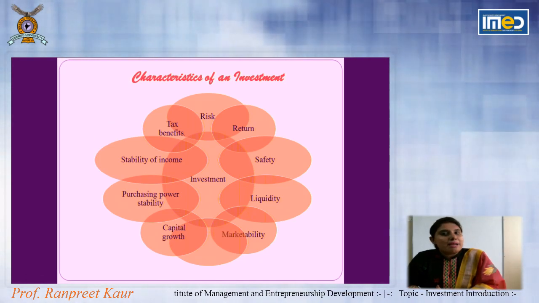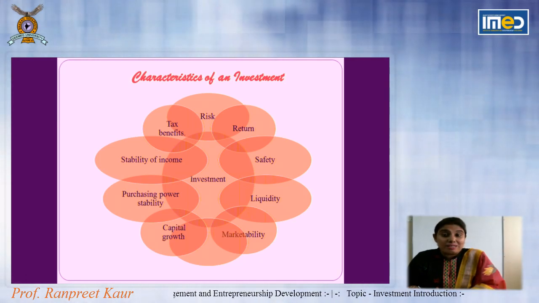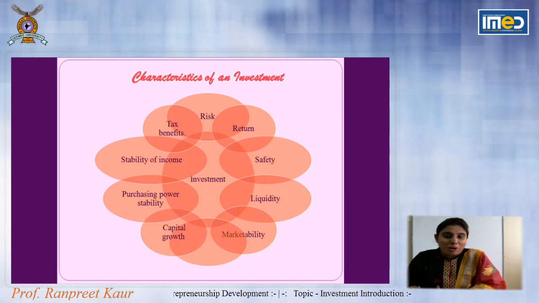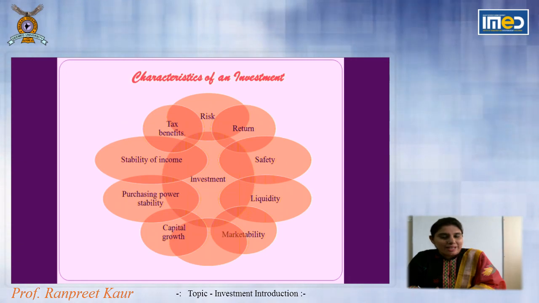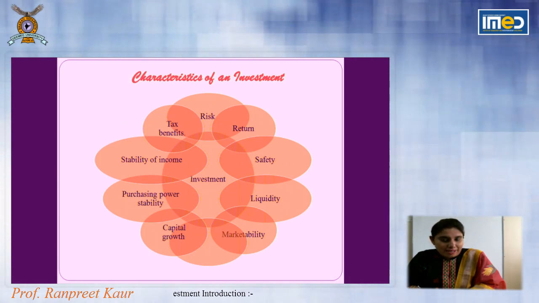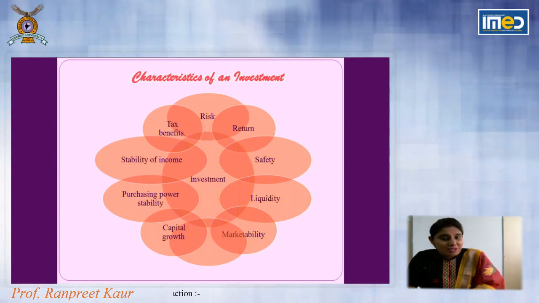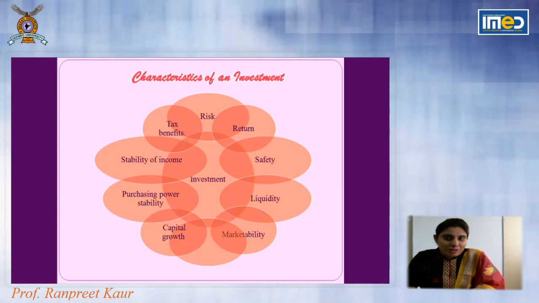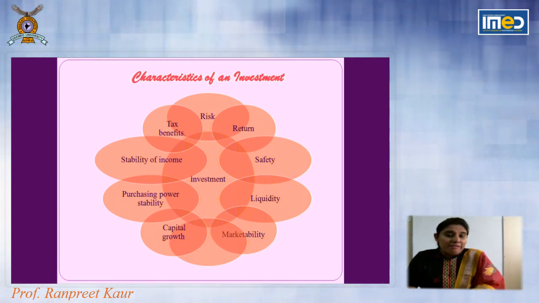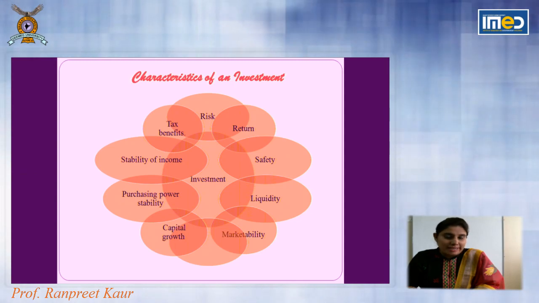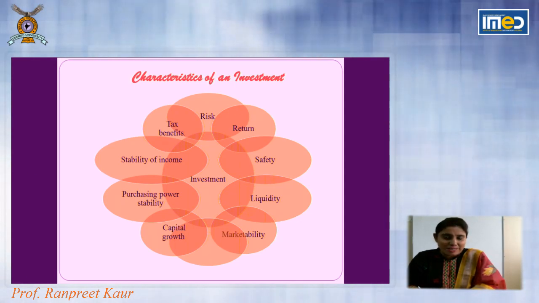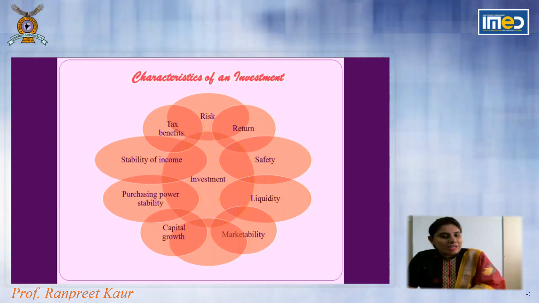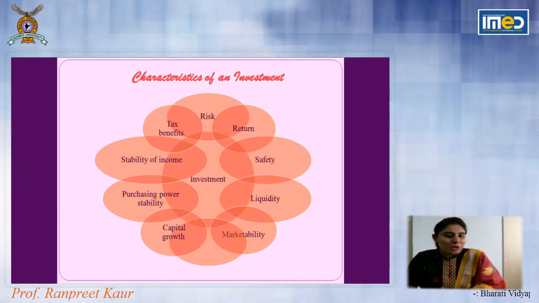But when we speak about systematic risk, it means the risk which cannot be reduced, which cannot be eliminated, and it is due to the external surroundings or external factors. Like foreign exchange risk, we cannot control it, it depends on demand and supply. Interest rate is again decided by economic conditions, under the monetary policy of the government. So we don't have control over these factors.